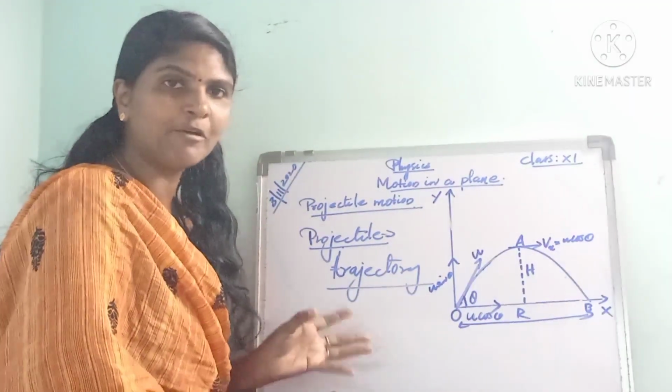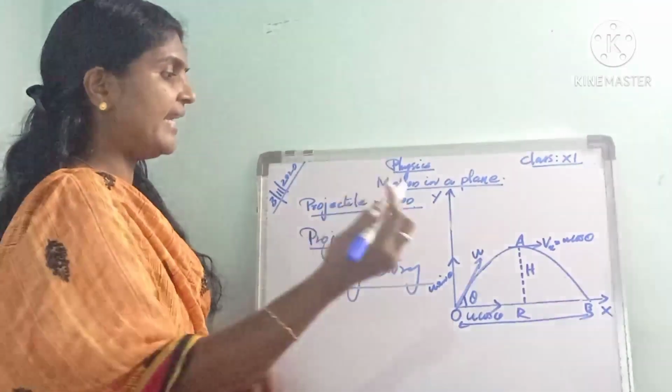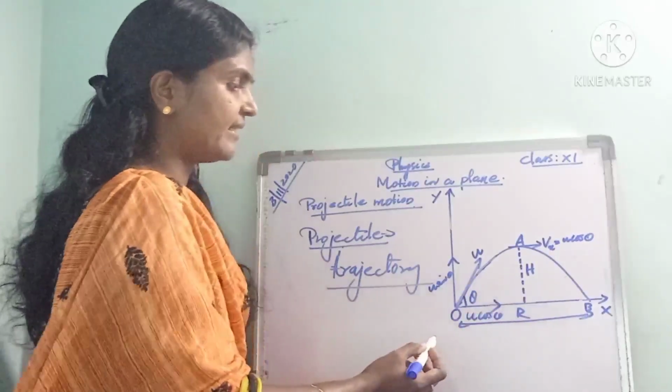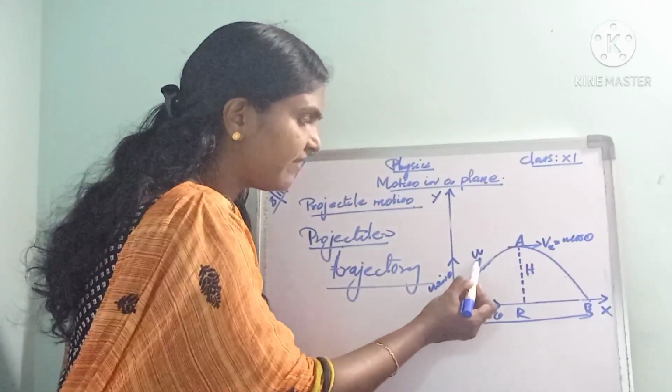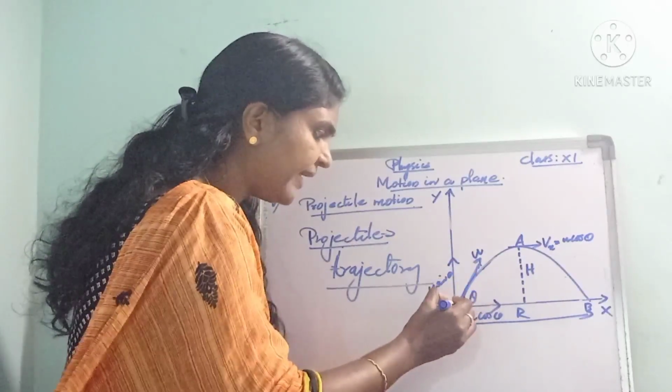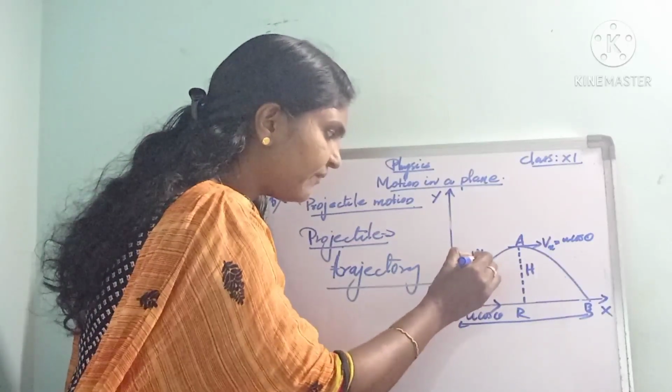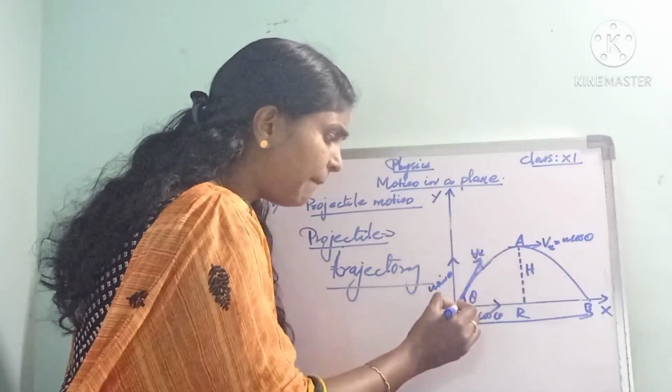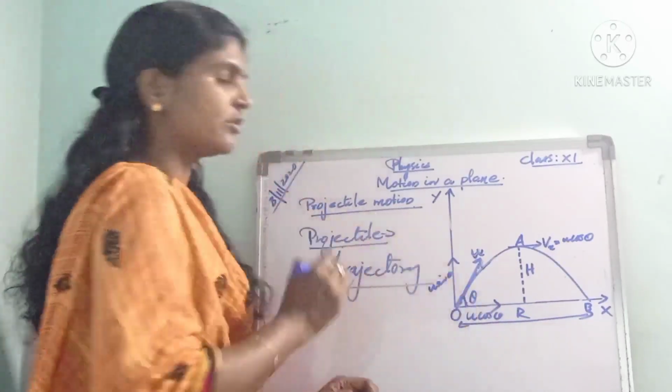Let's see the projectile motion in detail. Suppose an object is projected with some initial velocity u, making an angle theta with the horizontal.